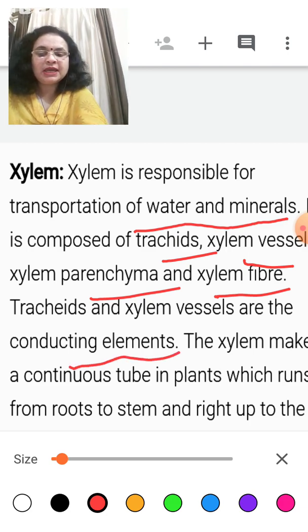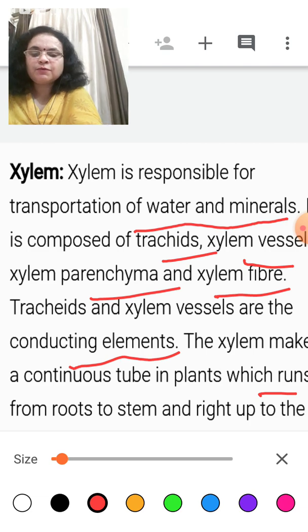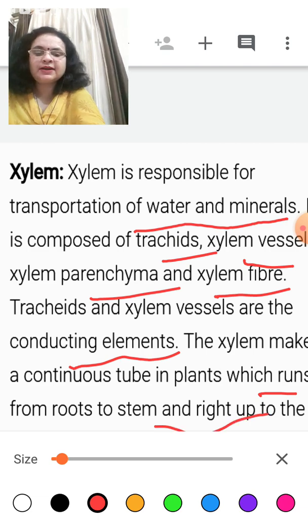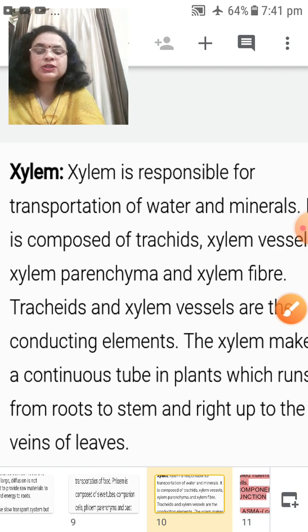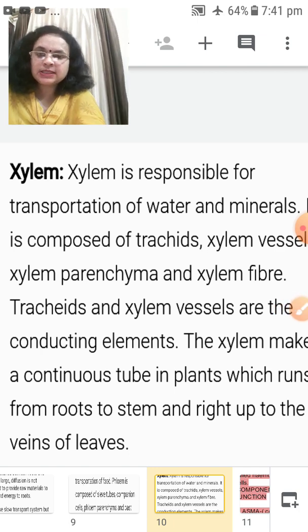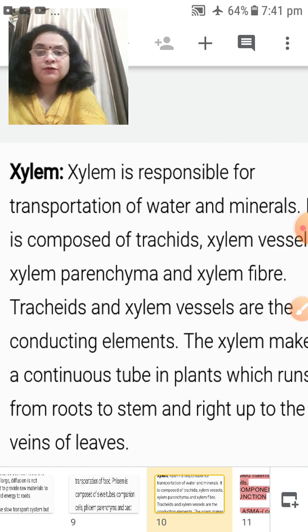The xylem makes a continuous tube in the plant which runs from root to stem and right up the veins of leaves, which means xylem supplies water and minerals to each and every part of the plant. In the same way, phloem also supplies food to each and every part of the plant.